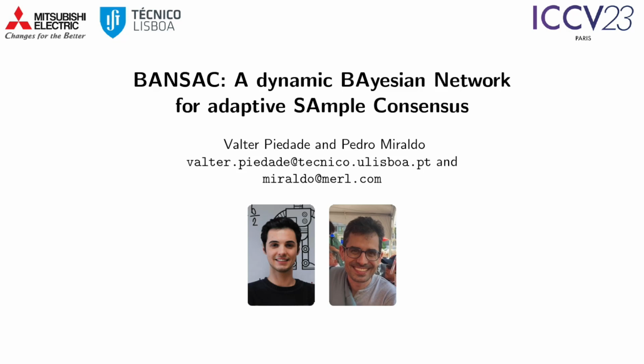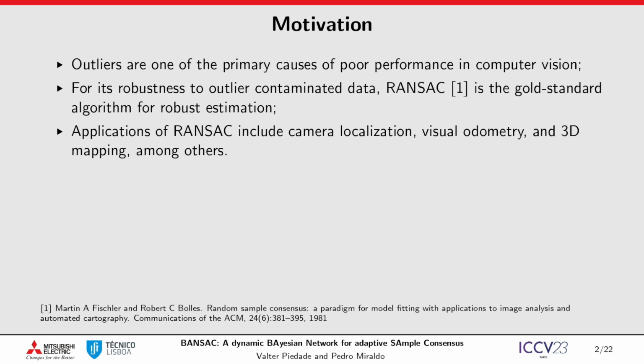BANSAC, a dynamic Bayesian network for sample consensus. Outliers are one of the primary causes of poor performance in computer vision. Because of its robustness to outlier-contaminated data, RANSAC is the standard algorithm for robust estimation. Applications of RANSAC include camera localization, visual odometry, and 3D mapping, among others.